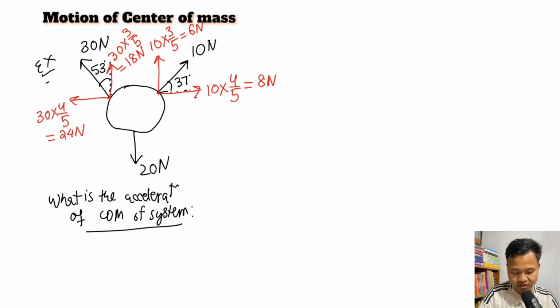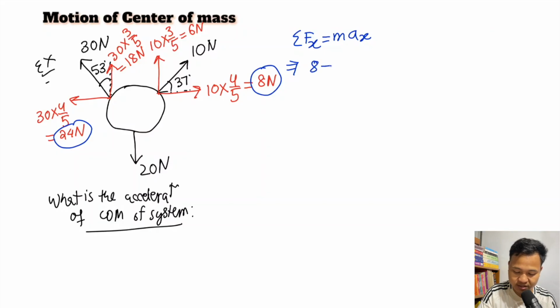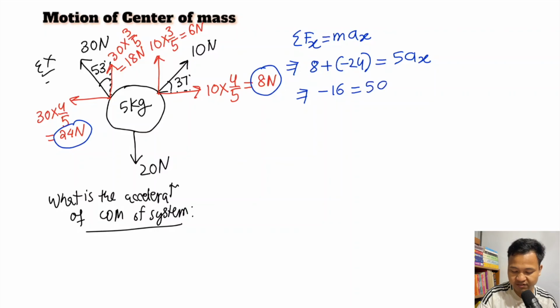So you have all the forces along the x and the y components. So what is Fx? Fx equals to m ax. Along x, we have 8, and 24 in the other direction. Do you have any other? No other. So I will have here plus 8 minus 24 should be equals to mass, let's say 5 kg. So this will be 5 kg into acceleration along the x-axis. So 8 minus 24, so minus 16 is equals to 5 into ax.